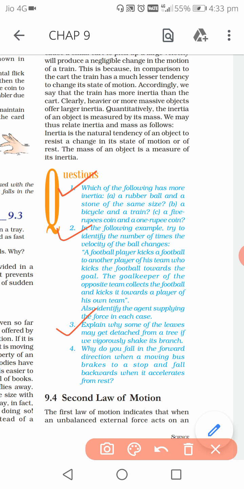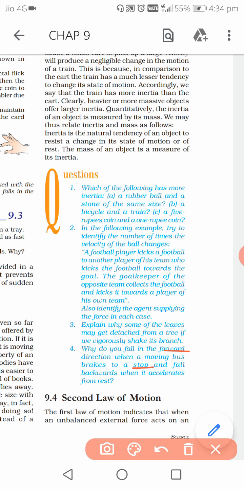that is inertia of motion and inertia of rest. It is the example of inertia of motion and inertia of rest, right? Suppose we are sitting inside the bus and suddenly the bus applies brake. When the bus is moving and we are inside it, what kind of inertia are we possessing? Inertia of motion. And when the bus stops, our body still wants to remain in the state of inertia of motion, and as a result we fall in which direction? We fall in the forward direction, okay, when the bus suddenly applies brake.